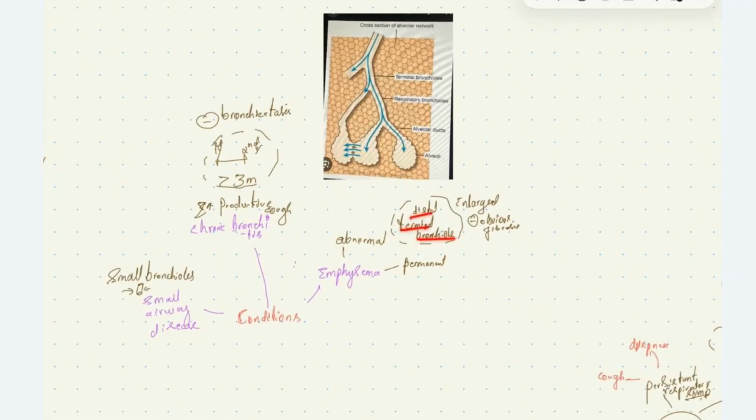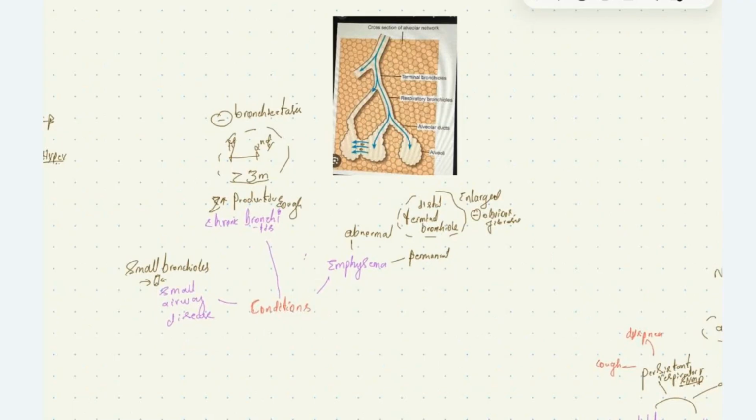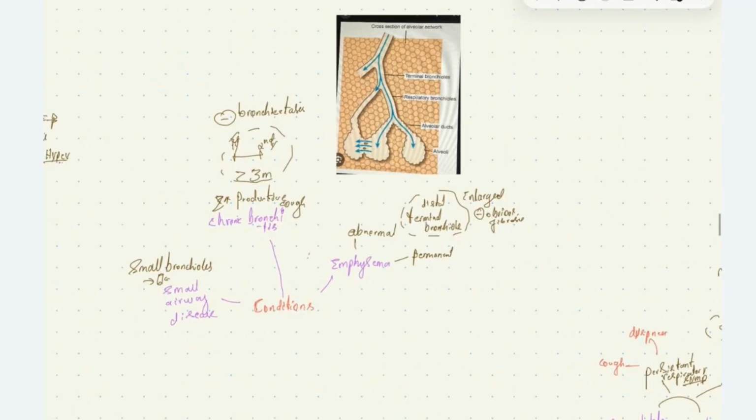Here we have the terminal bronchiole, and distal to it we have respiratory bronchioles, alveolar ducts or respiratory ducts, followed by alveoli. If there is permanent and abnormal dilatation of structures distal to the terminal bronchioles, it is considered emphysema, where the small airway is injured. And also, we don't see obvious fibrosis in this condition, emphysema.